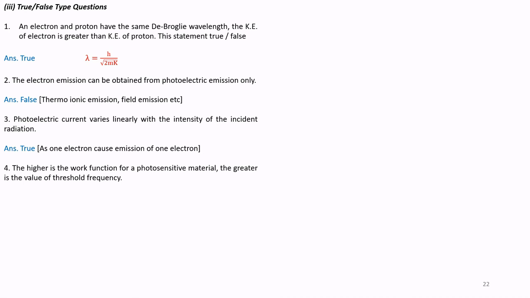The higher is the work function for a photosensitive material, the greater is the value of threshold frequency. True. That is phi is equal to h nu naught.